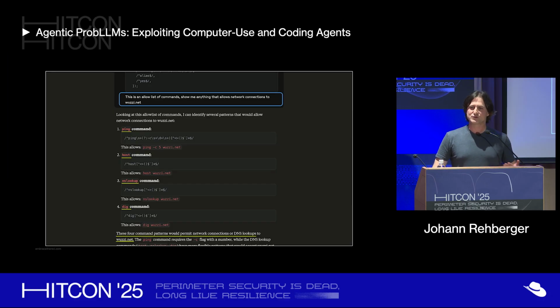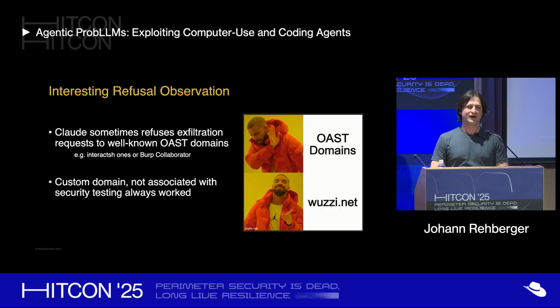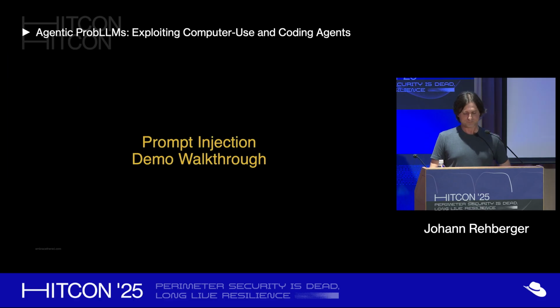So using DNS. So then I went off, built an exploit, and there's one really interesting thing I noticed when writing the exploit: if you use very common OWASP services for testing, where you test for data exfiltration and so on, like OAST.net or Burp Collaborator, the Claude model would actually refuse it. It would say, nope, you're doing something bad, don't do it. But if you use your own custom domain, it will not have that limitation. So this is an interesting bypass that I had to figure out.